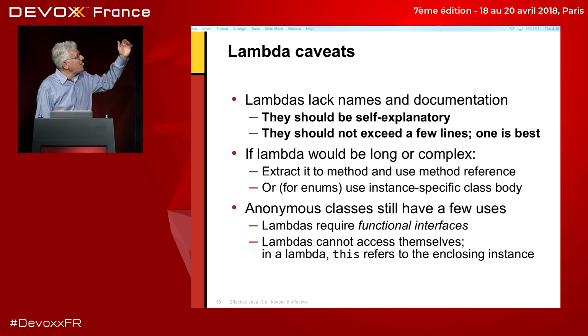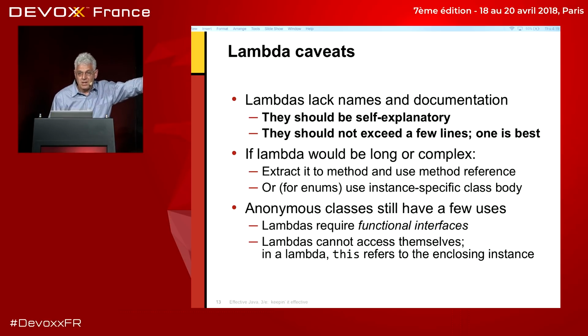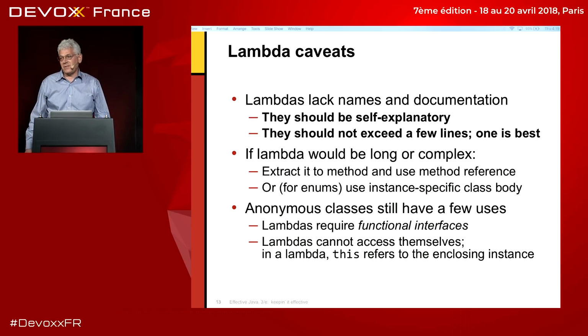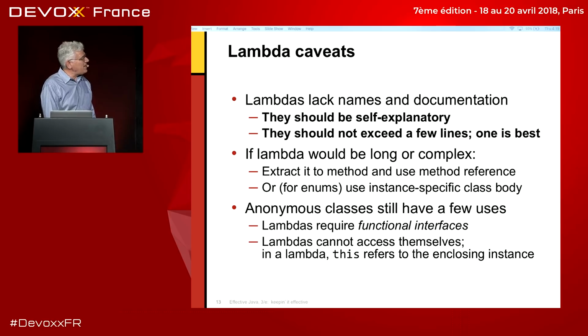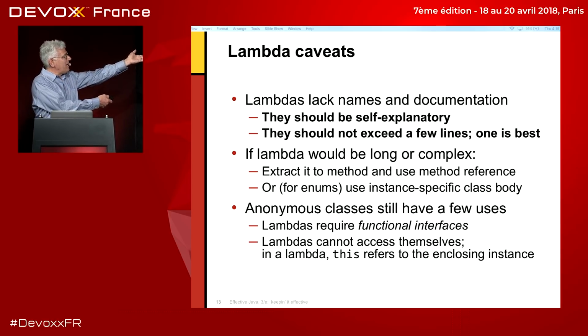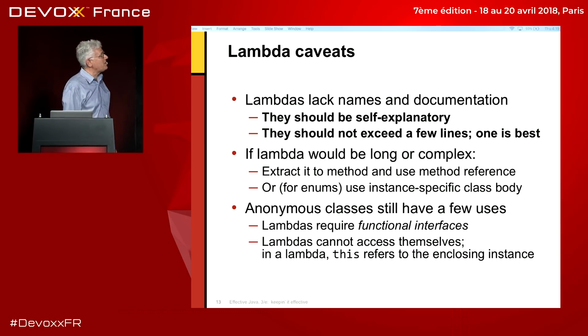What do you use instead? What you typically do is extract that code out into a method and then pass a method reference to that method. Or for an enum, you can use an instance-specific class body. Those work even if they don't fit into a line or 2. And by the way, even in the era of lambdas, anonymous classes still do have a few uses.